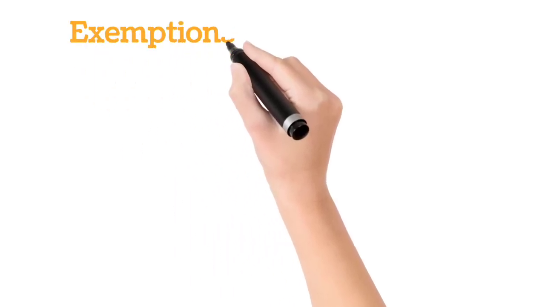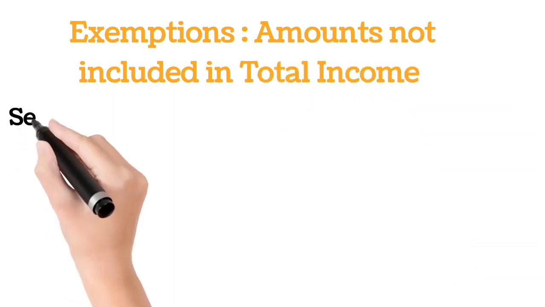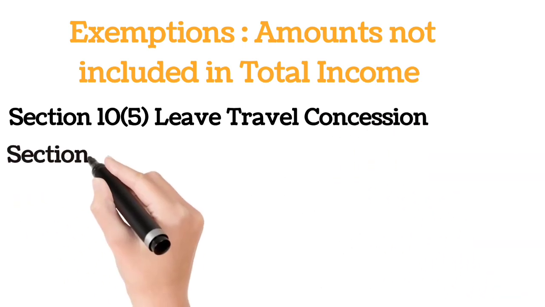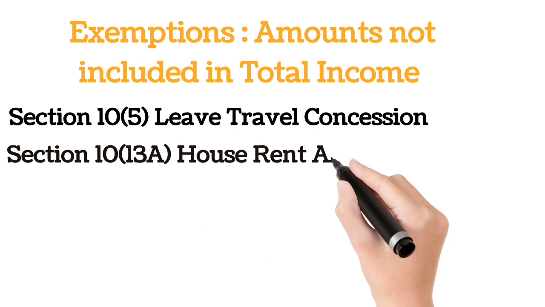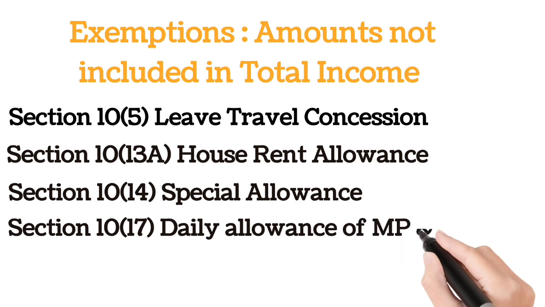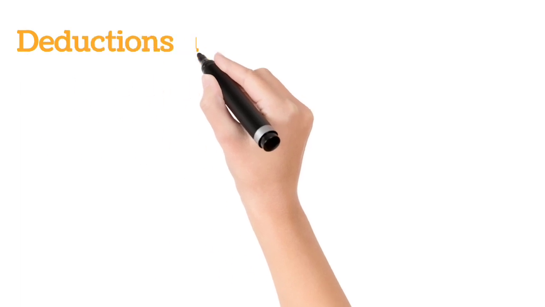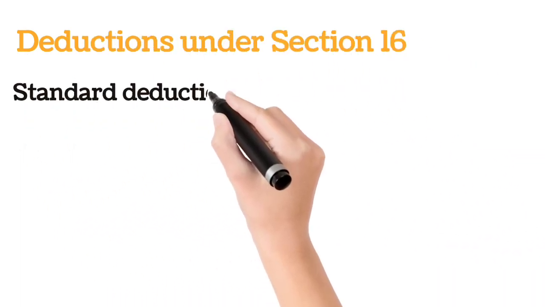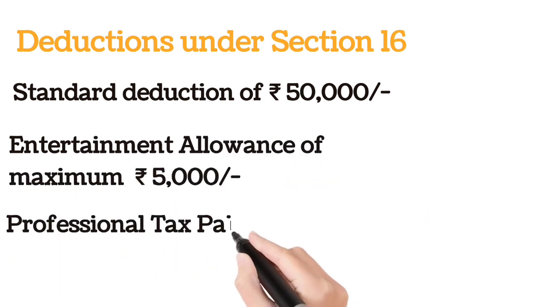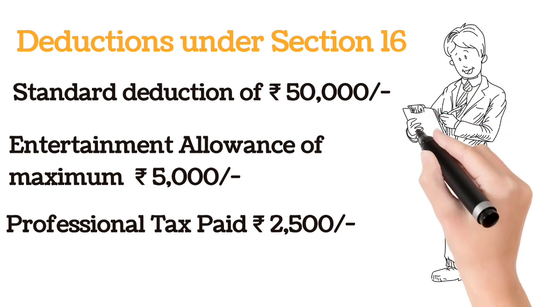These are the amounts earned but will not be added to compute the total income on which tax will be calculated. They are: leave travel concession for having traveled to any destination including the family members, house rent allowance if you're paying any rent, special allowance received in performance of office duties, daily allowance of MLA and MP, and income of the minor up to Rs 1,500. For the salaried class, Section 16 provides for a standard deduction of Rs 50,000, entertainment allowance to government employees of Rs 5,000, and any payment made as professional tax to the concerned states where the employee is working.